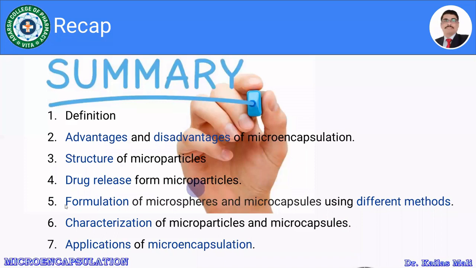Furthermore, we discussed the formulation of microspheres and microcapsules. We discussed in detail the core material, coating material, cross-linkers and vehicles in order to design and develop the microencapsulated product.